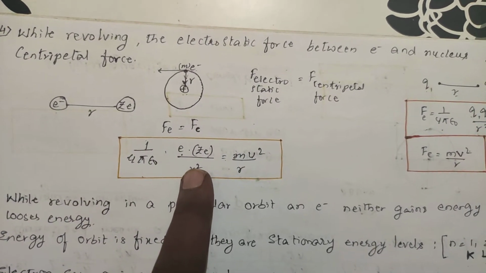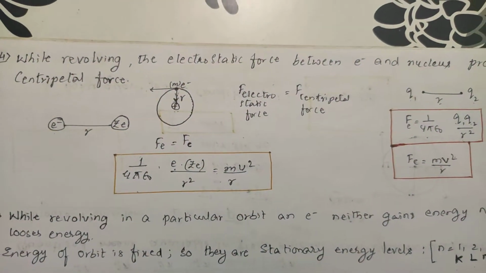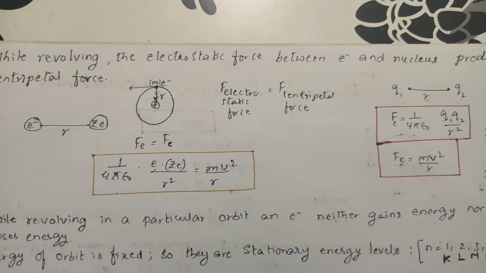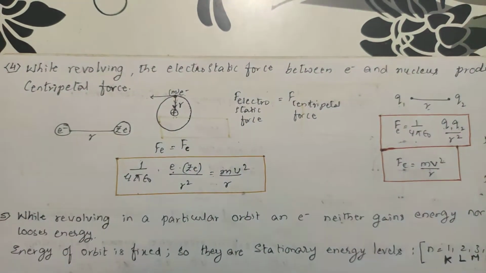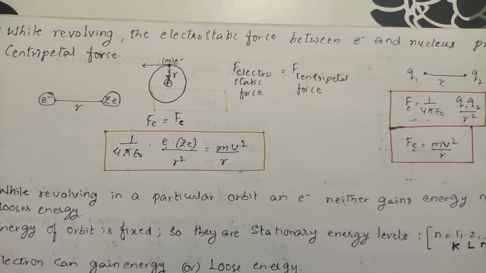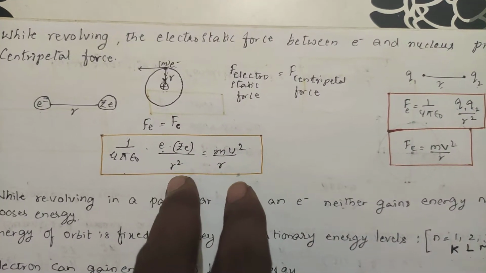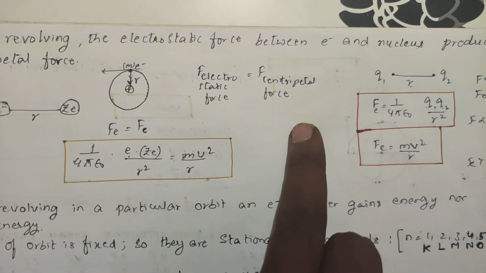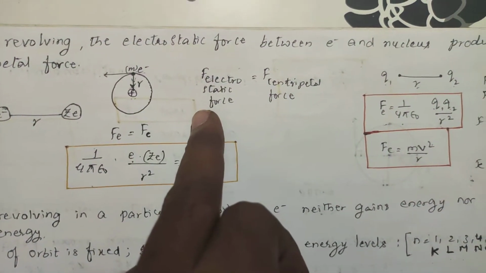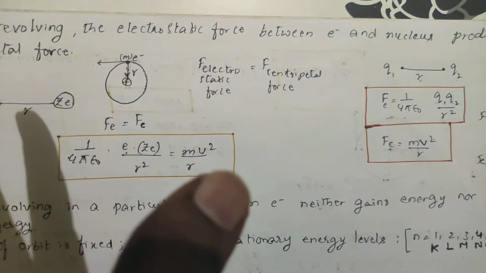This is the force of attraction due to the charges, and there develops one more force which draws inward. That force is called the centripetal force. If you remove this particle, it will move in this direction. That is called the centrifugal force. The force which withdraws the electron towards the center of the nucleus is called centripetal, and the force which withdraws the electron away from the nucleus is called centrifugal force. If you balance these two forces, the electrostatic force will be equal to the centripetal force. If one is higher, what happens? If the centripetal force is greater than the electrostatic force, then the electron falls into the nucleus and the atom will collapse. Clear?